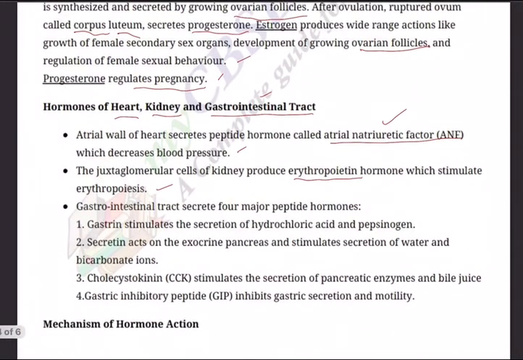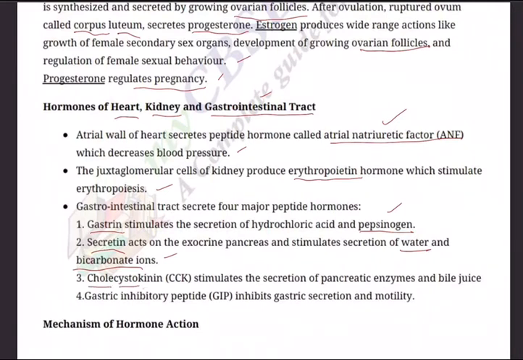Then gastrointestinal tract, that is digestive tract, secretes four major peptide hormones. First one, gastrin, stimulates the secretion of hydrochloric acid and pepsinogen, again an enzyme that is responsible for digestion of proteins. Next, secretin, second hormone, acts on the exocrine pancreas and stimulates secretion of water and bicarbonate ions.